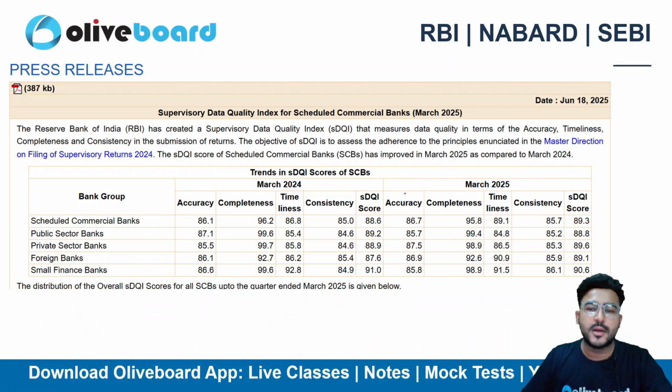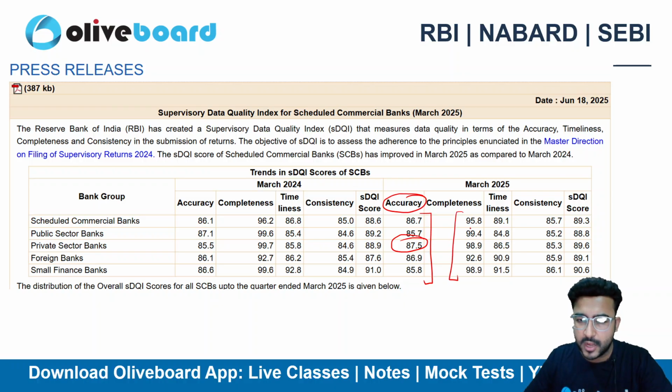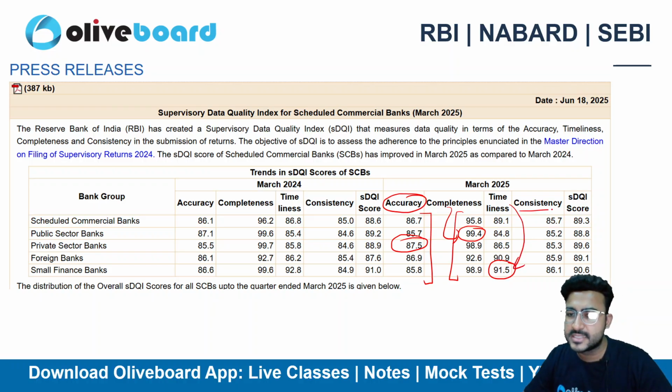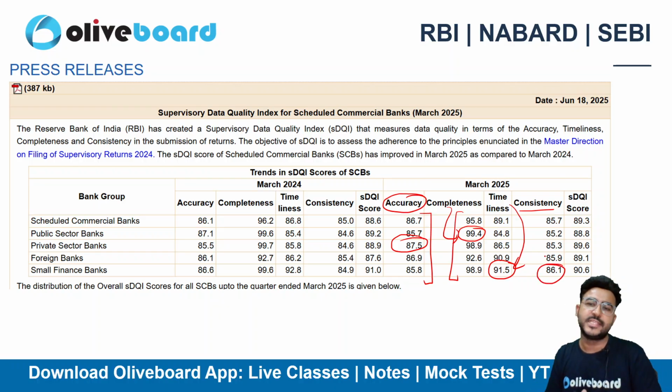If we talk about the individual data, then in accuracy we can see that the highest data which is being posted is by private sector banks, right? 87.5, highest in terms of accuracy. If I talk about completeness, then all are 90 plus here. That's amazing, right? Highest is the public sector bank, highest number 99.4. If I talk about timeliness, then small finance banks are leading the pack in timeliness. Consistency, again small finance bank are leading the pack in consistency, right?